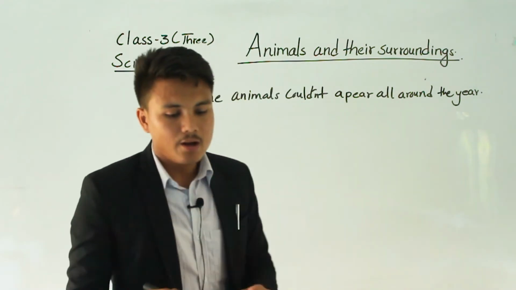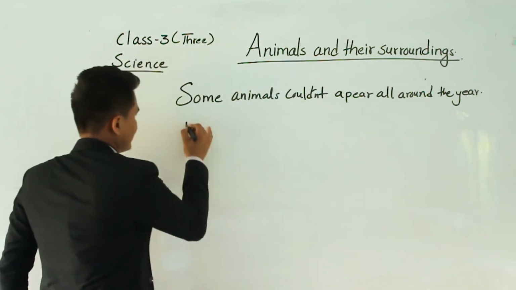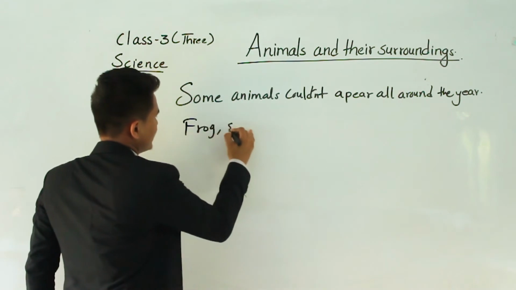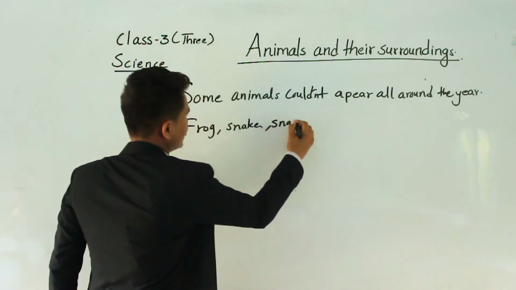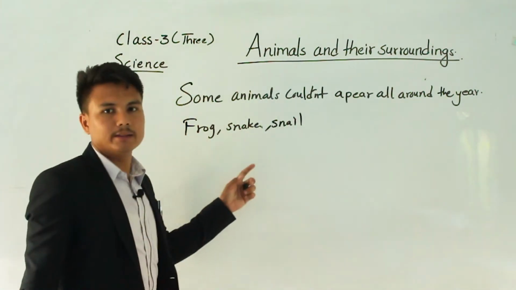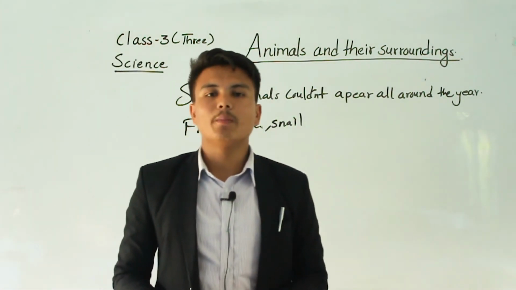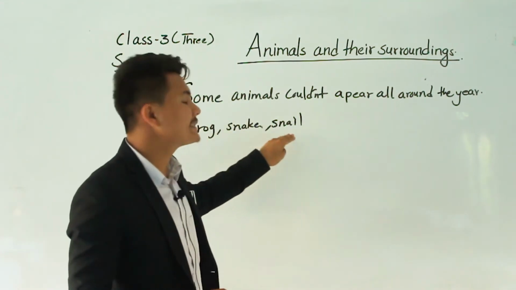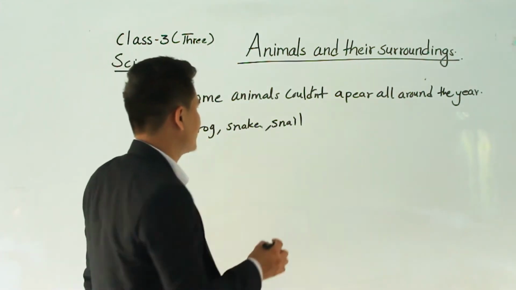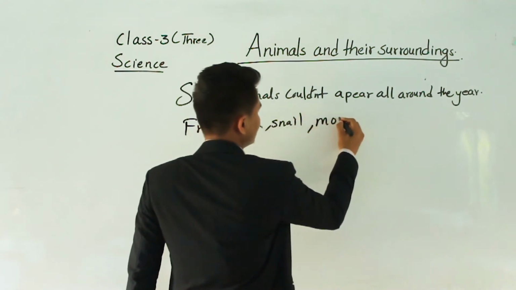Let's write it down: frog, snake, snail, etc. are animals that are seen only in the summer season. We can't see frogs, snakes and snails in the winter season. Also write mosquito.